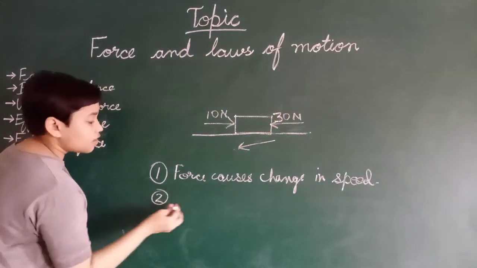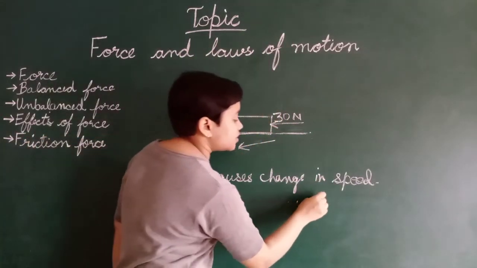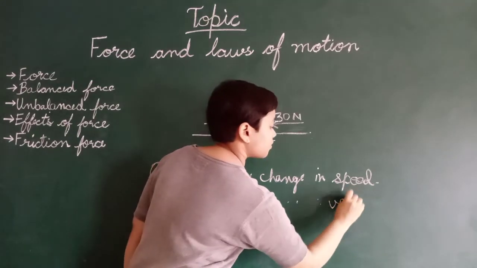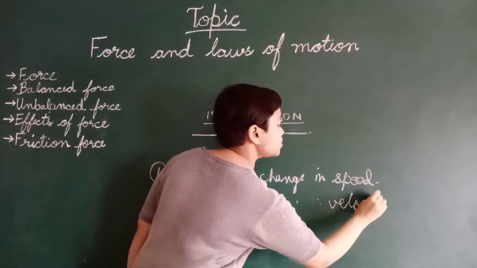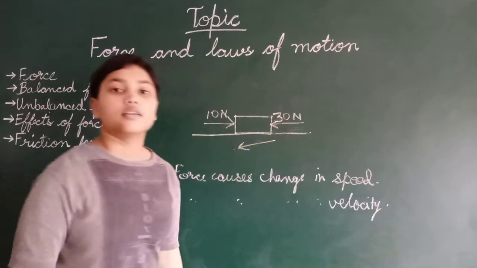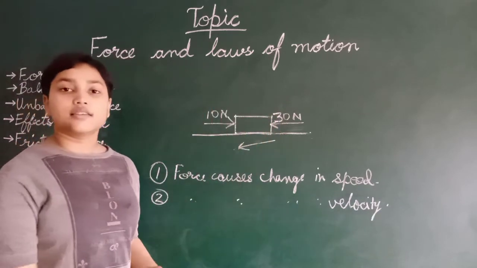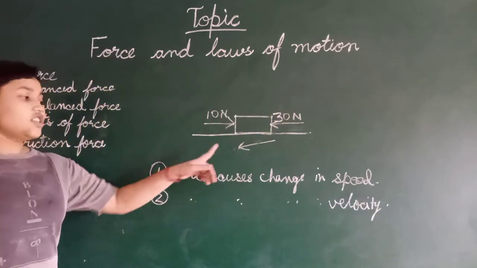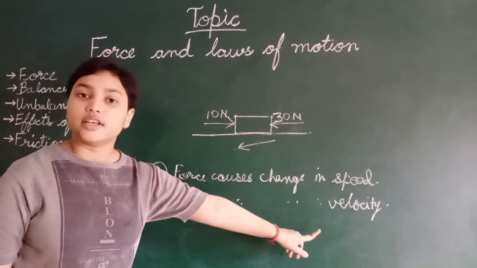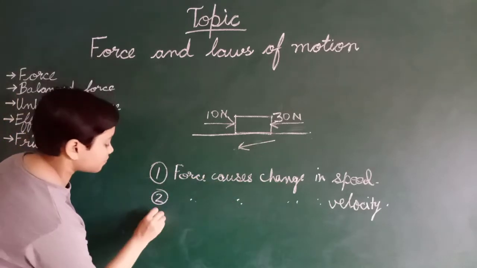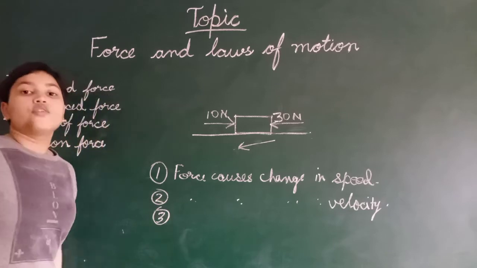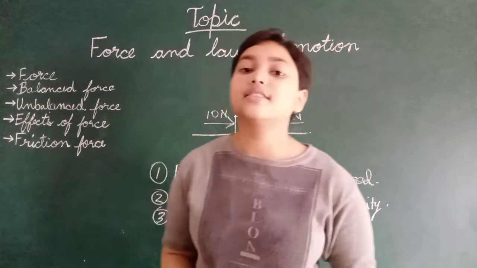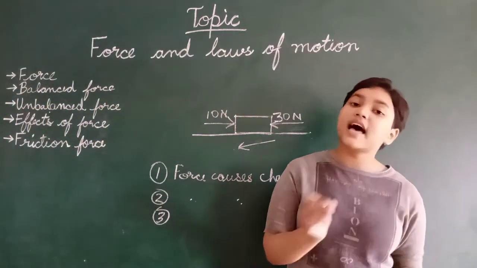Number 2, force can change the velocity. Force can change the velocity of an object. Speed and velocity are the same. So force can change the speed and velocity. Now 3. Force can change the shape of an object and size of an object.